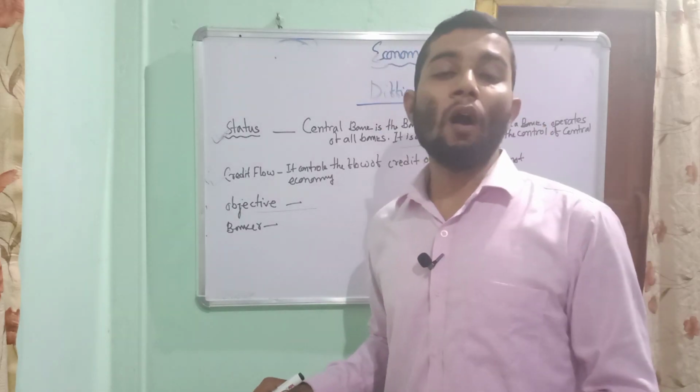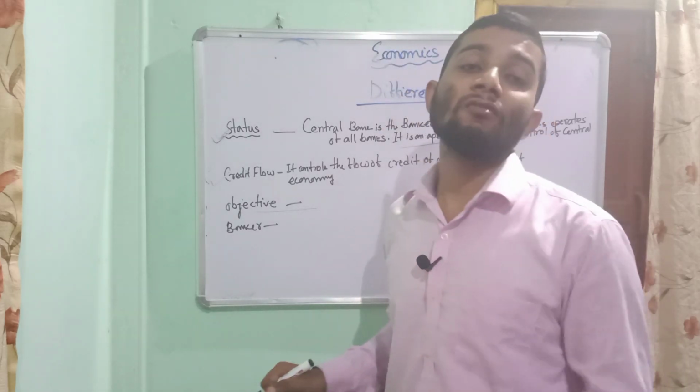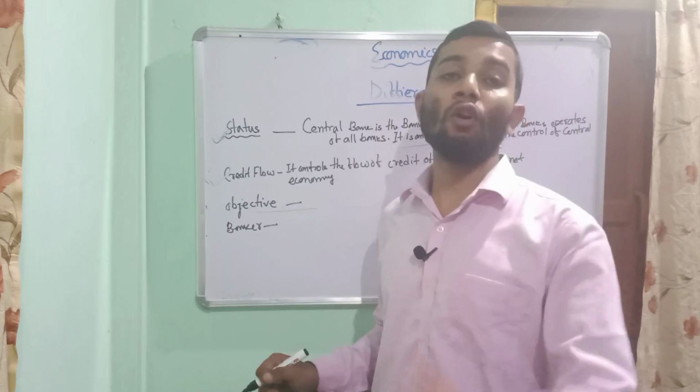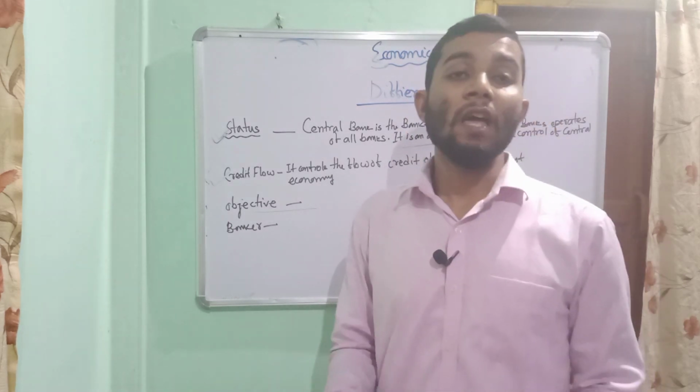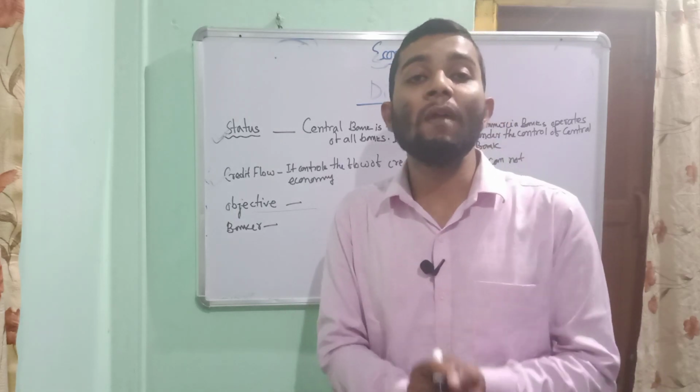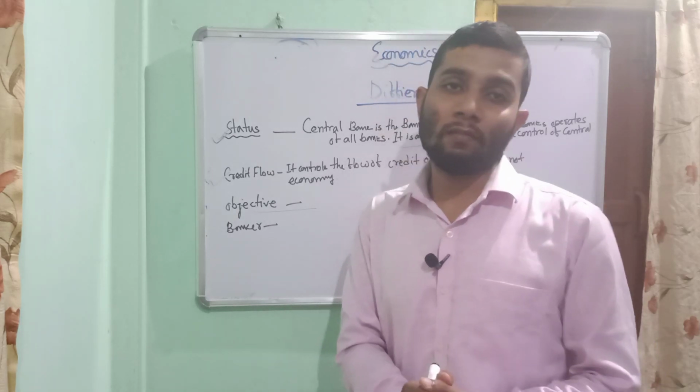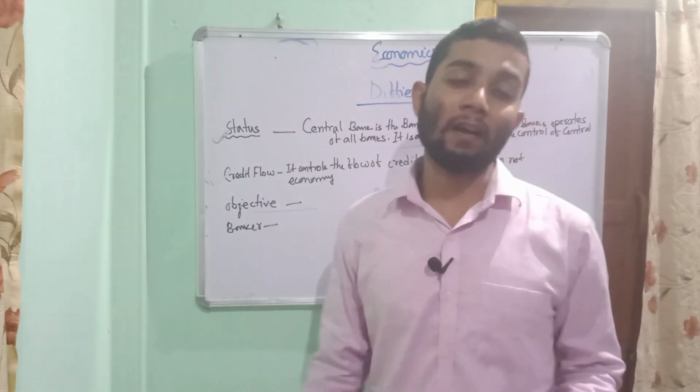The main objective of the central bank is to serve the society, to develop the society, not to earn the profit. On the other hand, the main objective of the commercial bank is to earn the profit, to maximize the amount of profit. Our next difference is banker.